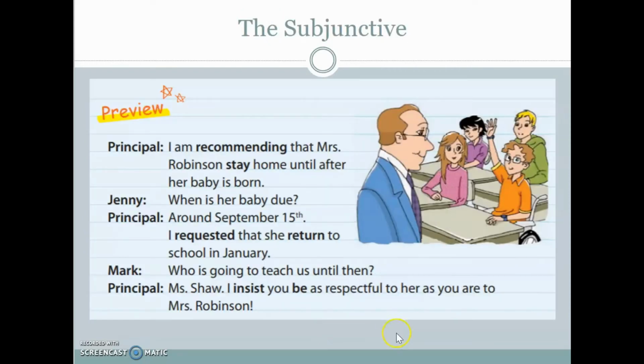Let's take a look at this example. I'm recommending that Mrs. Robinson stay home until after her baby is born. When is her baby due? Around September 15th. I requested that she return to school in January. Who is going to teach us until then? Miss Shaw, I insist you be as respectful to her as you are to Mrs. Robinson.